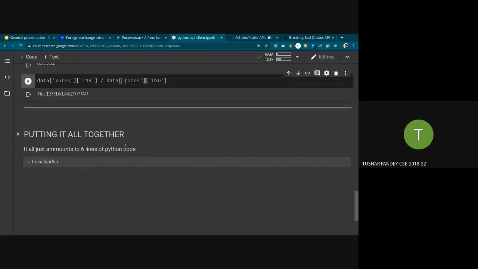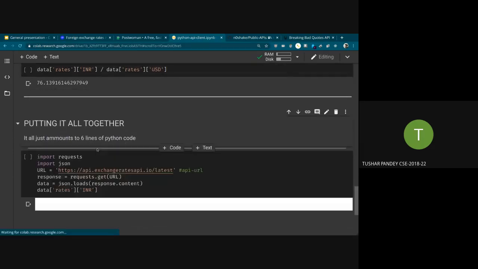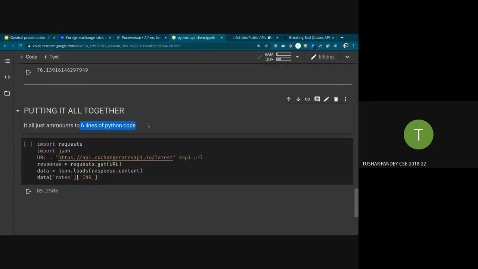So looking at this code again, only 6 lines. That's all, and 6 lines with extra variables. If you want, you can do this in only 3 lines. That's it. You don't have to write all these things. But for the sake of simplicity, I've done this in 6 lines. So yeah, that's how easy it is to make an API call.